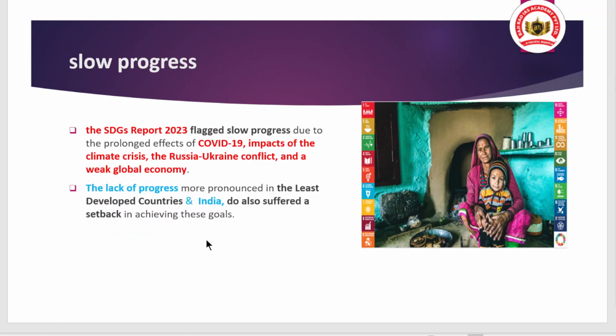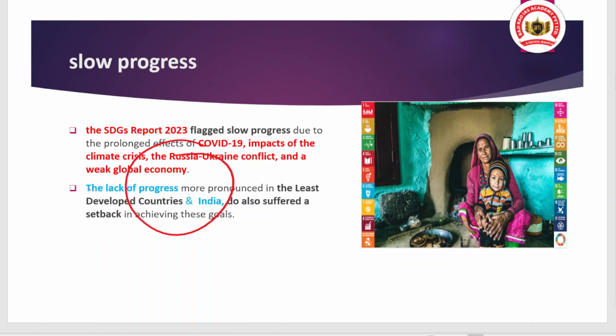Now, a report which was published recently, the Sustainable Development Goals Report 2023, talked about how the achievement towards the SDGs is a little bit slow. And why slow? Because of various factors that culminated in recent years, like COVID-19, along with the impact of the climate crisis, the Russia-Ukraine war we are seeing, and also the weak global economy. The slow progress is very much visible in the least developed countries.